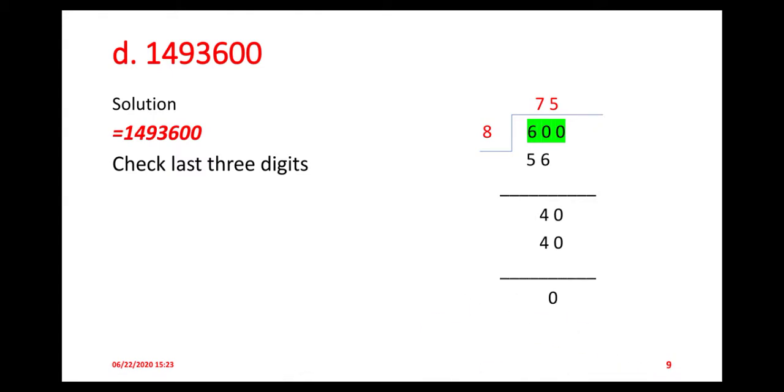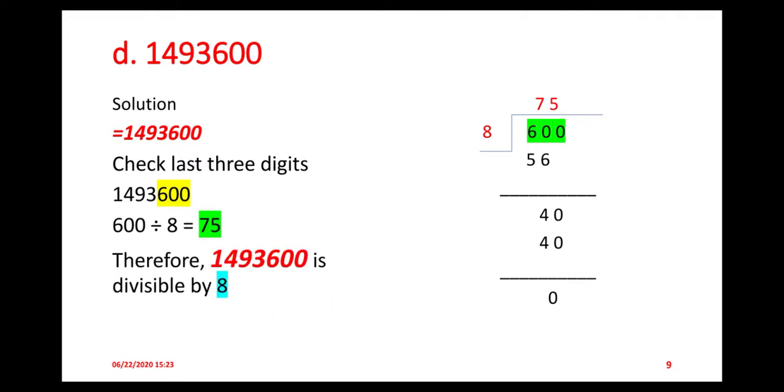You can see that 8 sevens are 56, and 60 minus 56 you get 4, and then 0, and now the remainder is 40, and 8 fives are 40. So after the division, when you divide 600 by 8, you get 75. So you can say that this number is divisible by 8. 1,493,600 is divisible by 8.